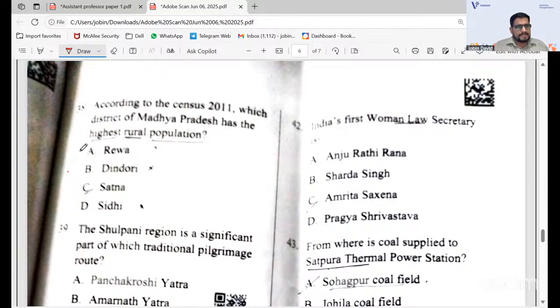So Rewa and Dindori, I think you can challenge the question in the answer key challenge, because Dindori is also given as the correct one, and Rewa is also given as correct because of the percentage population. If you take the number, Dindori is correct; if you take the percentage, Rewa is correct. So if they did not ask with the percentage, if they meant only the number, it is Rewa.